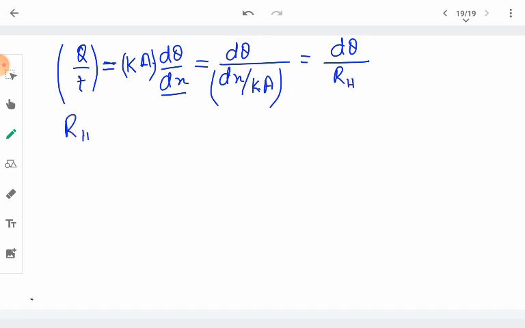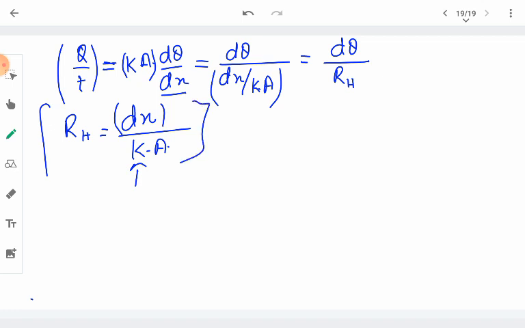So thermal resistance is given by dx upon K into A, where dx is the separation between the faces, A is the area of cross section of the faces, and K is the thermal conductivity of the substance for which we are calculating the thermal resistance. Of course, the more the area, the less will be the thermal resistance, and the more the separation between the surfaces, the more will be the thermal resistance. So this is about the conduction mode of transfer of heat.